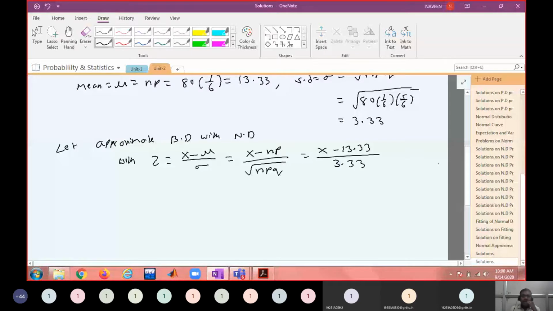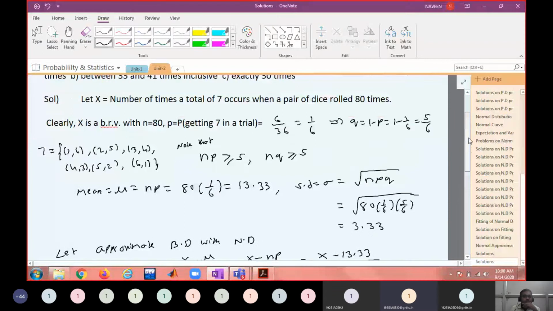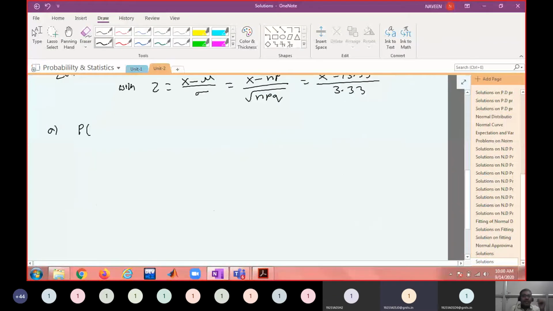Okay, so now let us do the problems. What is the first one? Probability that at least 25 times. That means X greater than or equal to 25. At least means it can be 25.